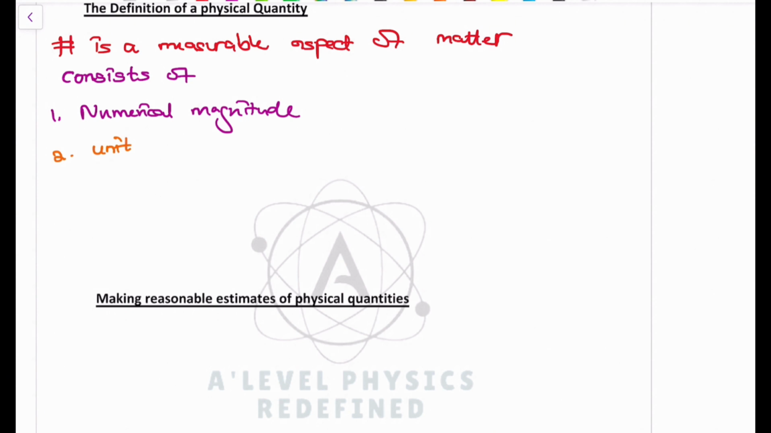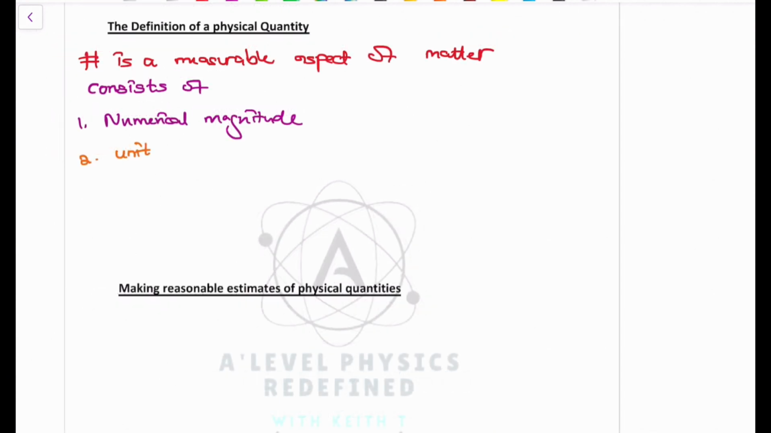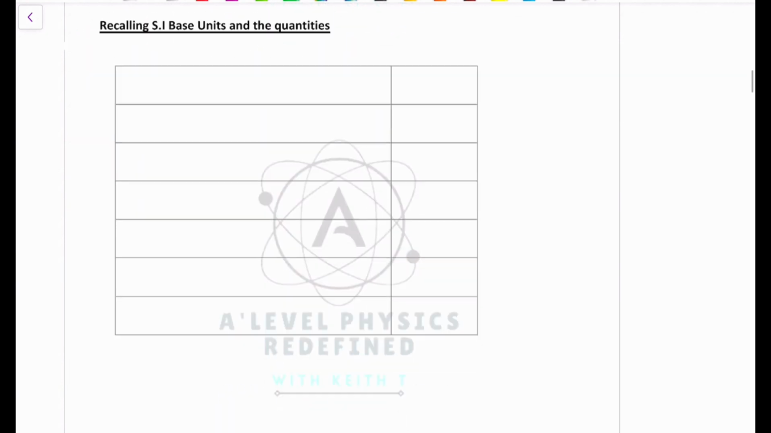So the syllabus requires us then to make reasonable estimates of physical quantities. But before we go there, we just need to get this idea to stick in. What exactly are physical quantities? So before we go there, we'd like to start off with base quantities. And once we have understood what base quantities are, then we can go back to that objective surrounding making reasonable estimates.